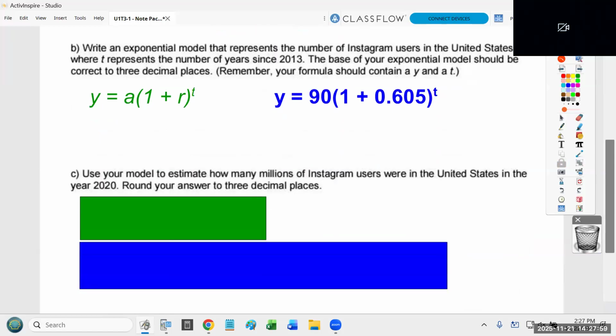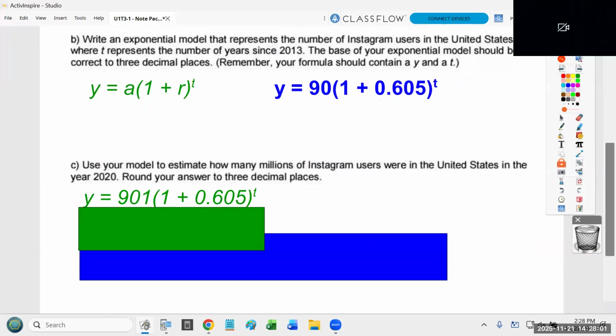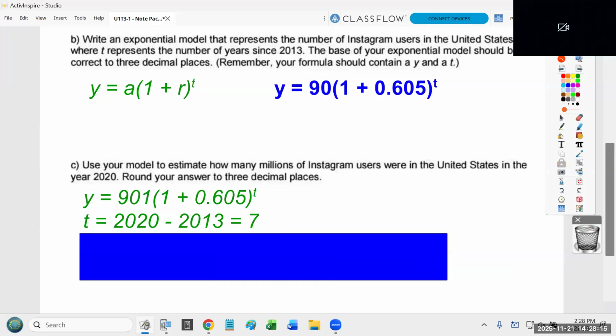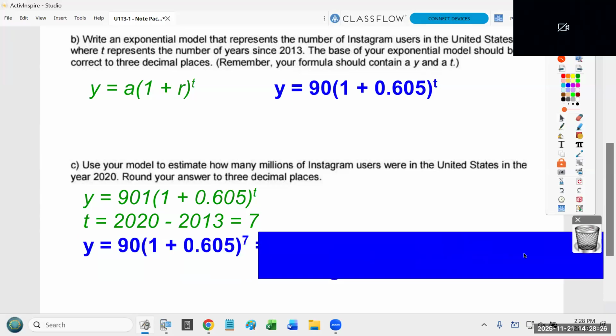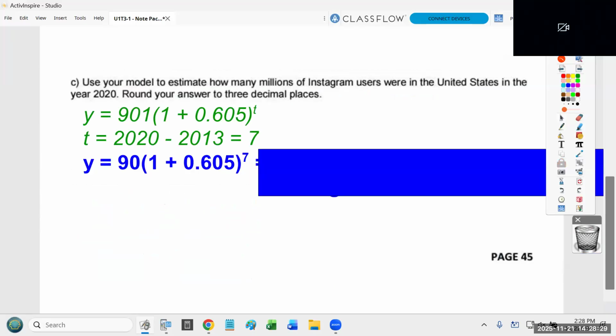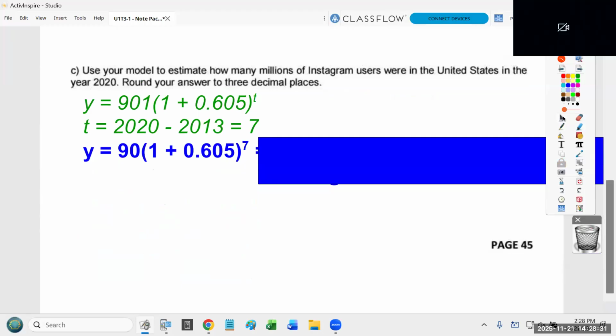Now, with the last question, it's saying use the model that you just found. So I'm going to copy my work from part B here. It has to occur to me that I have data that started in 2013, and they're asking me to make a prediction in 2020. So that is a 7-year span. I'm going to use my formula from before, but I'm going to plug in 7 for the time. And this is what allows me to predict the number of Instagram users in the year 2020.